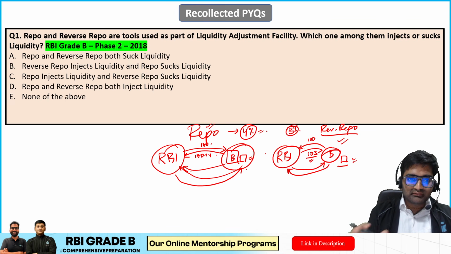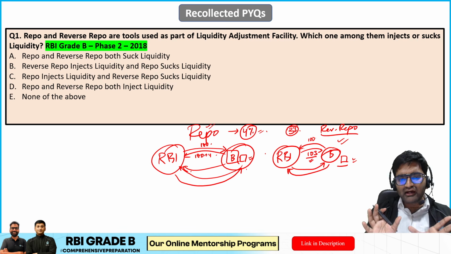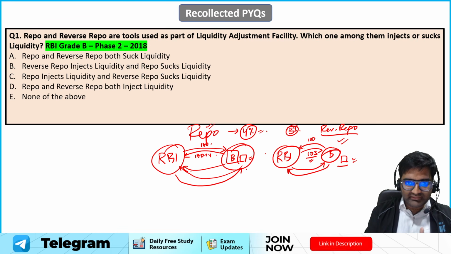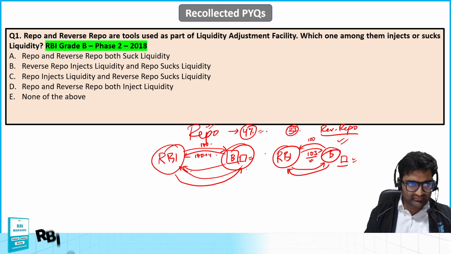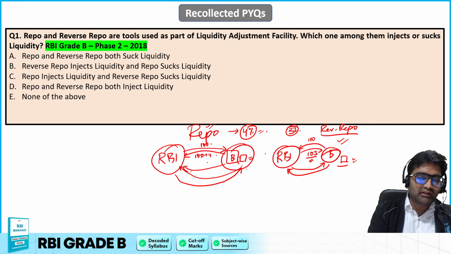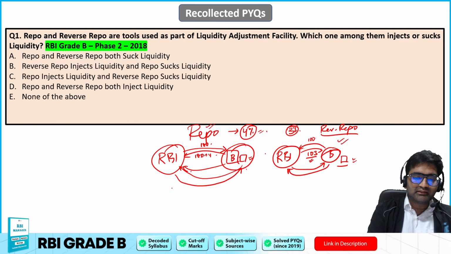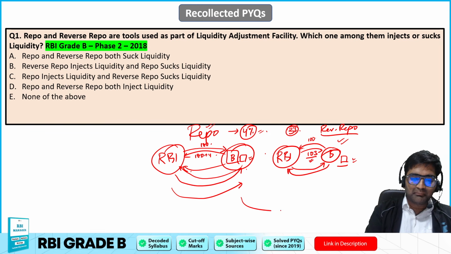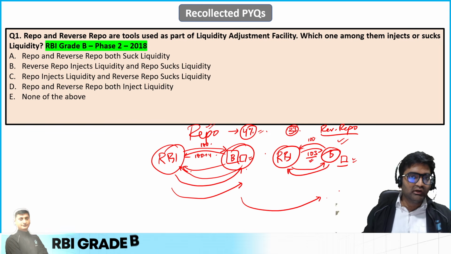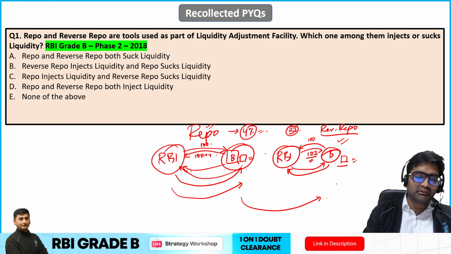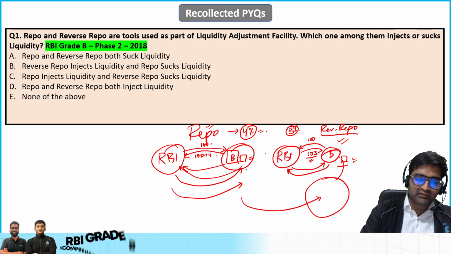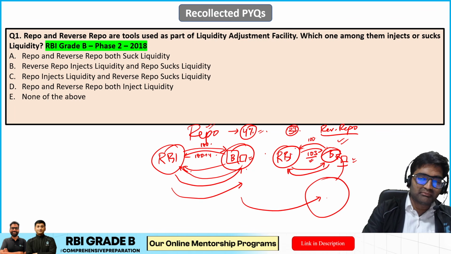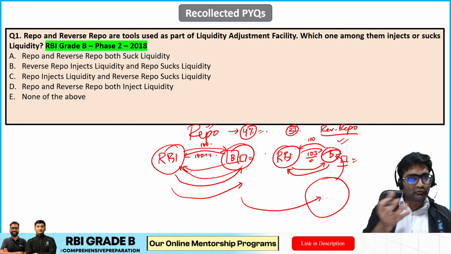So these are two arrangements by which banks can exchange money with the RBI on an overnight basis. So what is happening over here? When RBI is actually giving the loan, it is injecting money into the bank, and the bank will again give loans further to other entities. So in that way, the money is getting injected into the economy. Now, when the bank is actually placing money with RBI, it might have taken this money from someone and then it is placing it with RBI. So money is actually sucked out of the economy.